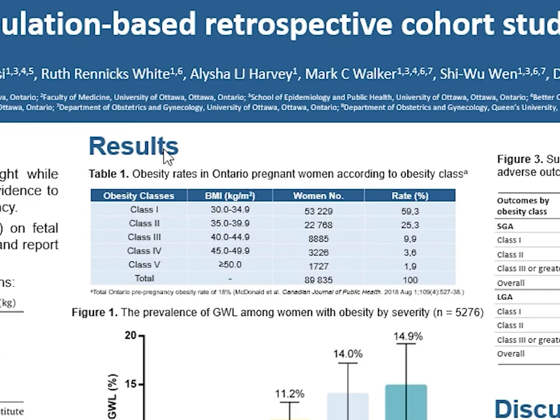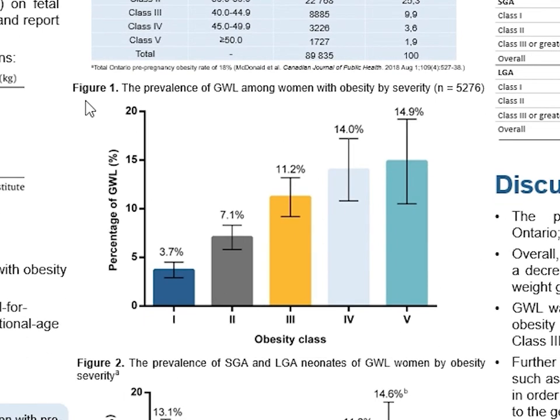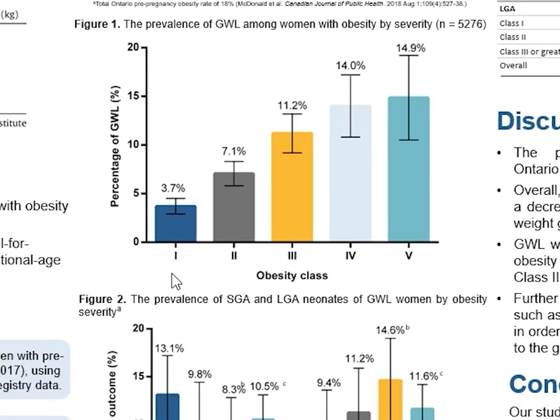So here I'll bring you over to the results. In Table 1, we can see the obesity rates in Ontario pregnant women according to the obesity class. Which brings me to Figure 1 here. So Figure 1 is demonstrating the prevalence of gestational weight loss among women with obesity according to severity again. So here I'd like to bring your attention to the strong gradient between obesity class and the prevalence of gestational weight loss. For example, here for Class 5 obesity, out of all the women in Class 5 obesity, 14.9% of them lost weight, whereas only 3.7% of women in Class 1 obesity actually lost weight.